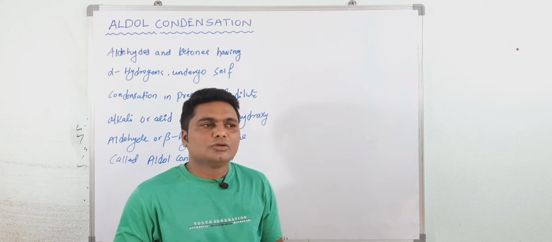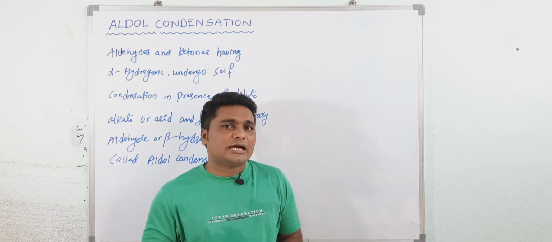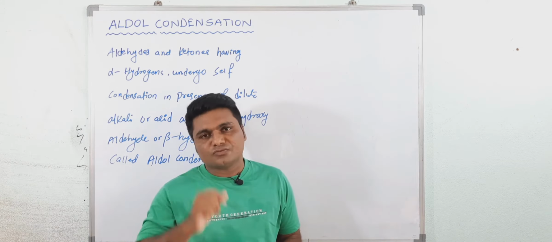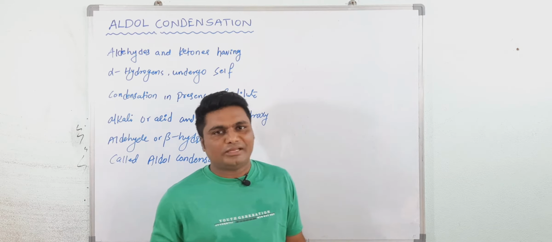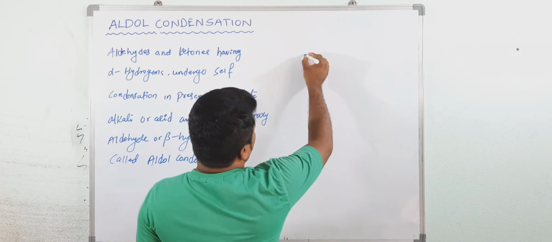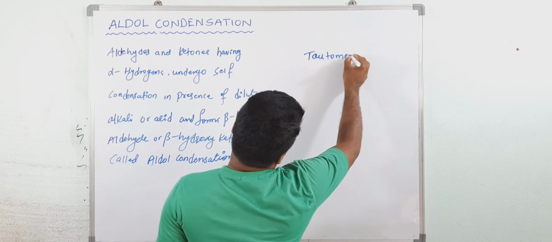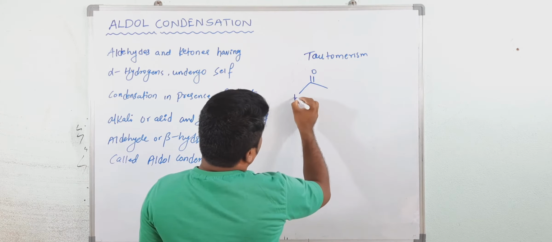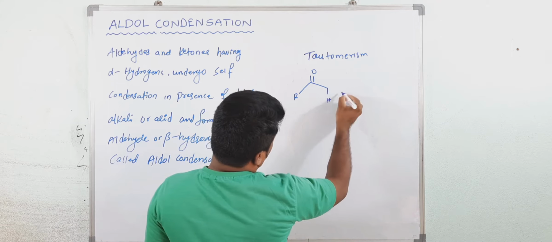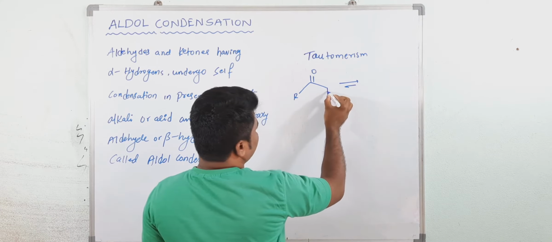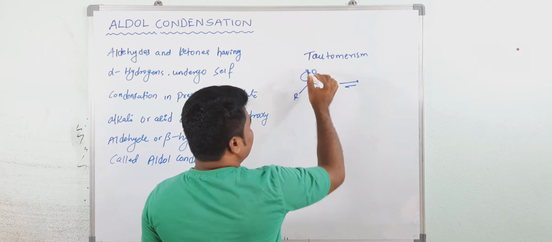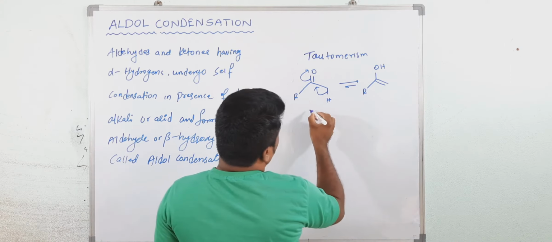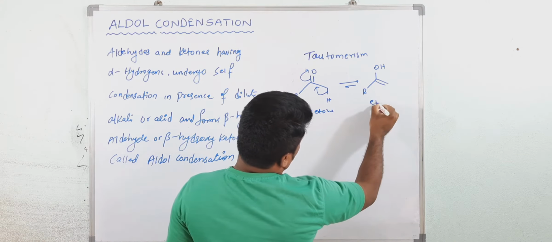the alpha hydrogen atom. You might have studied in the isomerism chapter, that is structural isomerism, there is one type of isomerism called tautomerism. So what is tautomerism? When an aldehyde or ketone has an alpha hydrogen, it undergoes equilibrium. A shifting of hydrogen takes place, this oxygen gets the negative charge, and here you will get the ketone and this is enol.